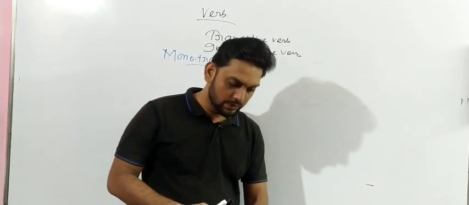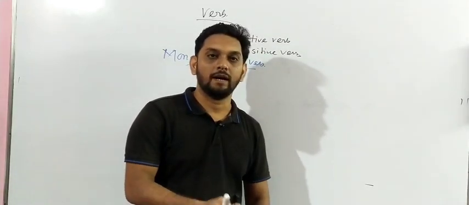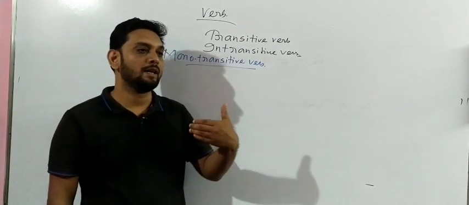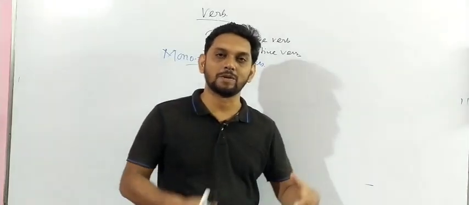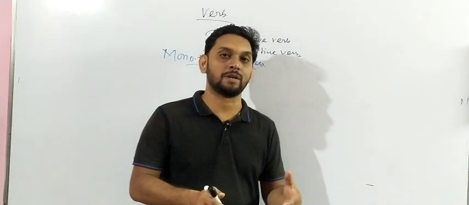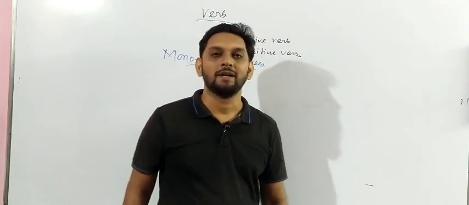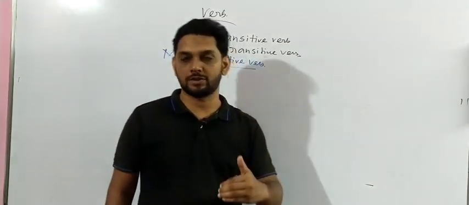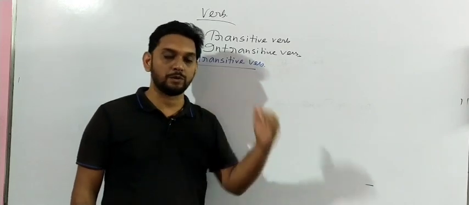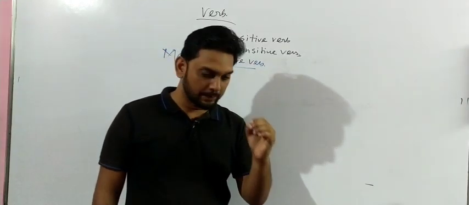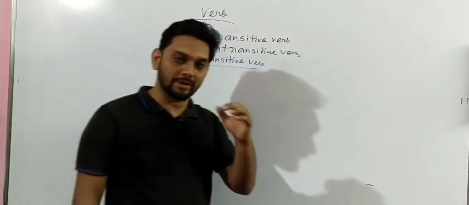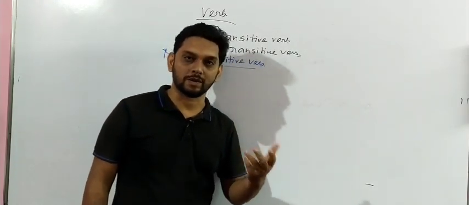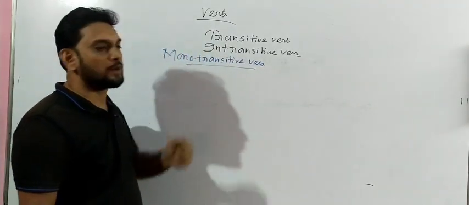So what I want to say is, first of all you have to understand what a transitive verb is, because unless and until you have an idea about the transitive verb, how could it be possible for you to understand monotransitive verb? And it is my recommendation to all of you, first of all watch the previous videos, then visit this video, then watch again. That would be good. Otherwise you could not understand what I am talking about. Now here is written monotransitive verb.